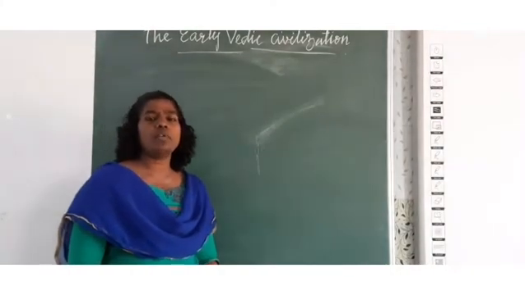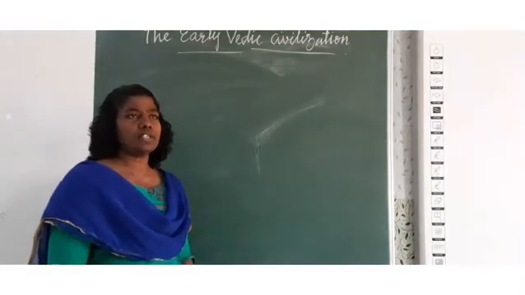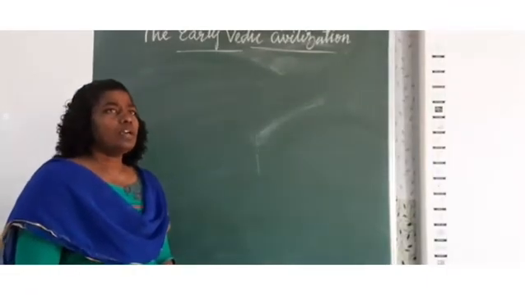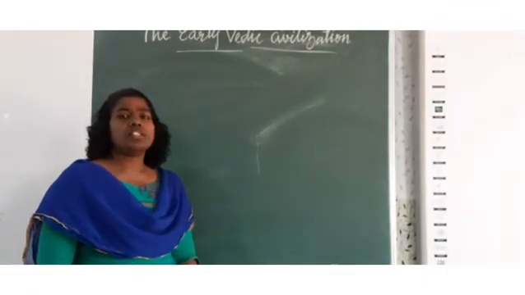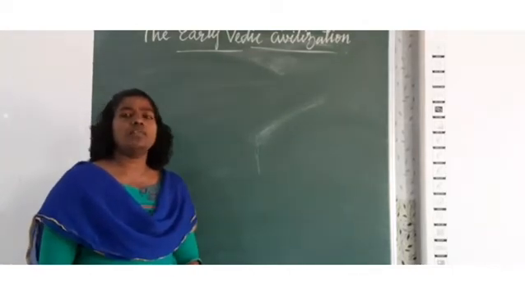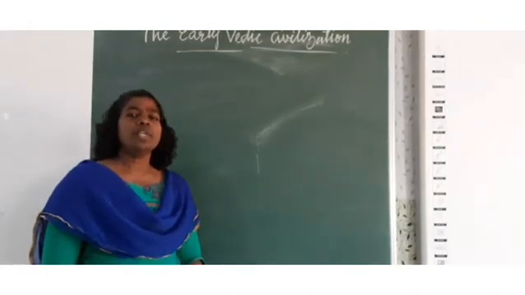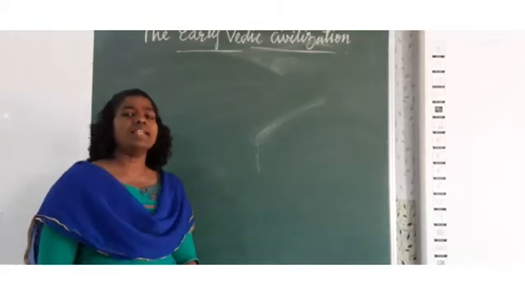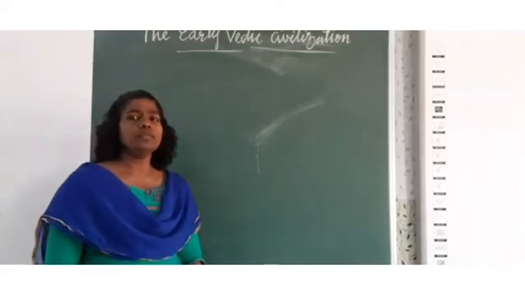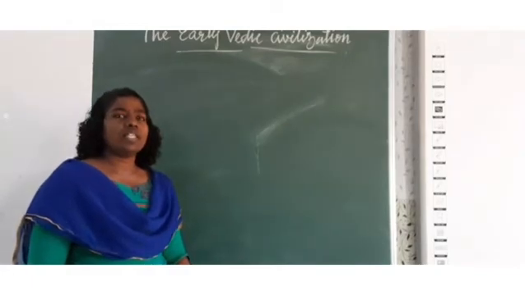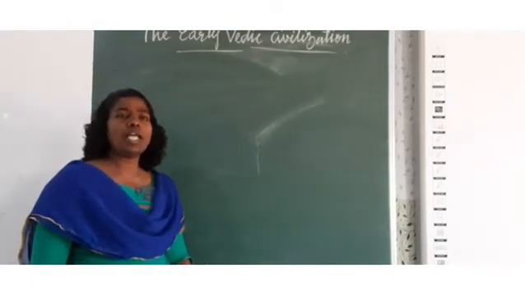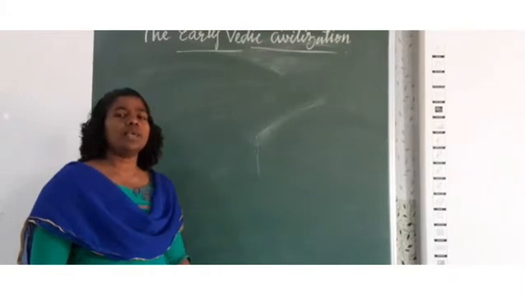In the previous lesson we learned about the river valley civilizations. Today we are going to learn about a new topic, that is the Vedic civilization. The Vedic civilization was divided into two, early Vedic civilization and later Vedic civilization. Now, what is the reason for this classification? What is the importance of the early Vedic and the later Vedic civilizations?